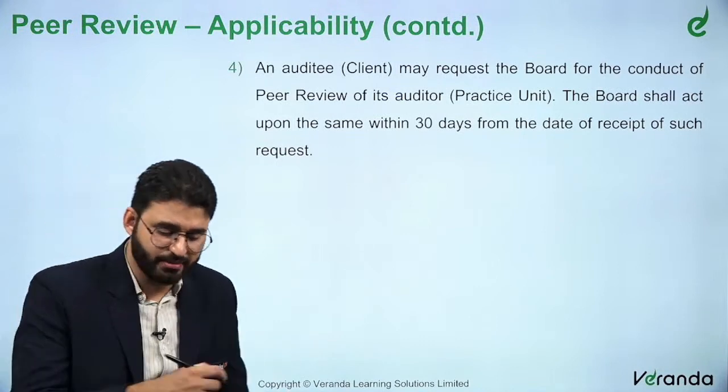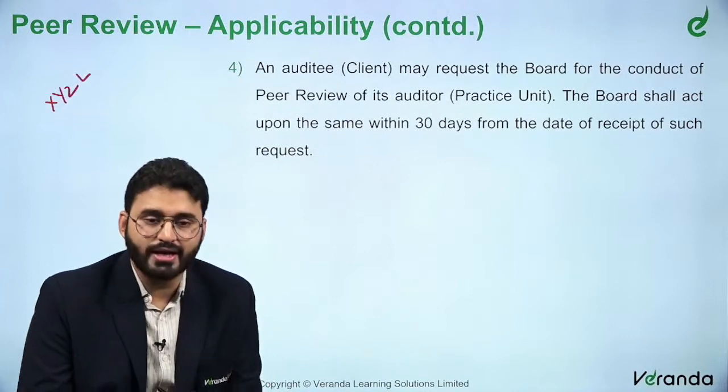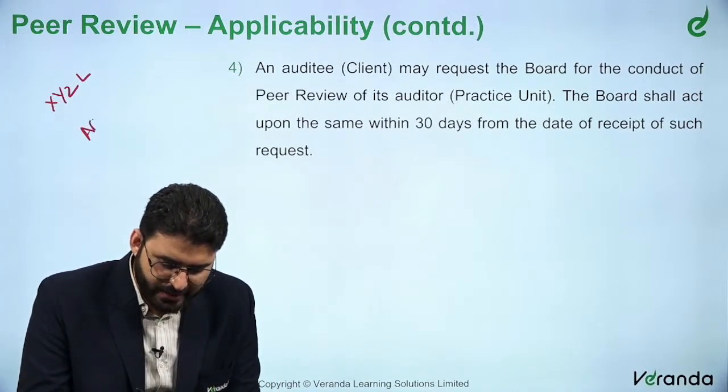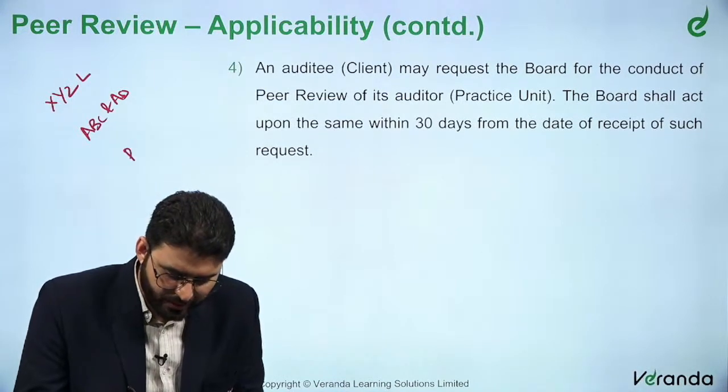Sir, what does this mean? Let me give an example. XYZ Limited is the client. It is being audited by ABC and Associates. Then there is a peer review.